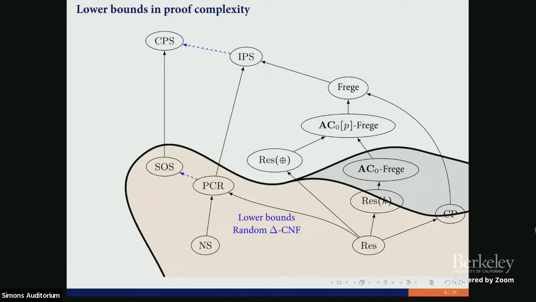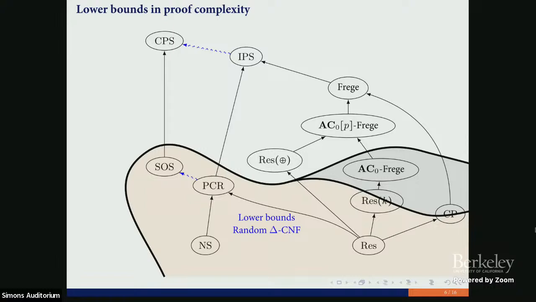KDNF resolution proof system is also a borderline. We can prove a lower bound for some parameter k that is below reasonable thresholds. There is some gap. There are some natural thresholds in k, and for k really below this threshold we can prove something, but for some cases we cannot prove anything.